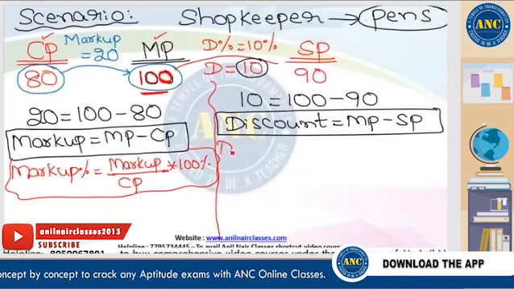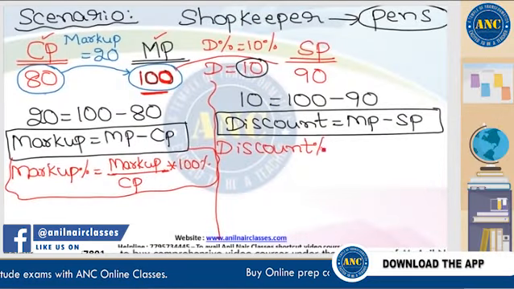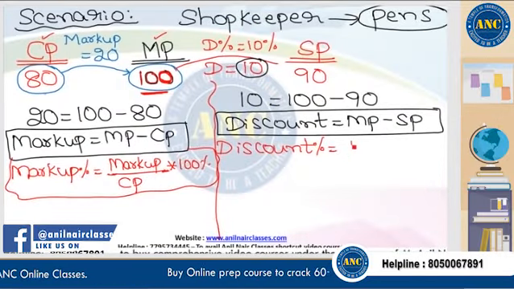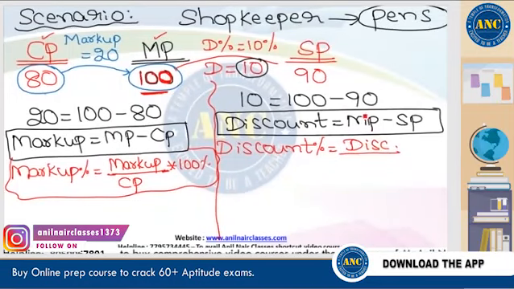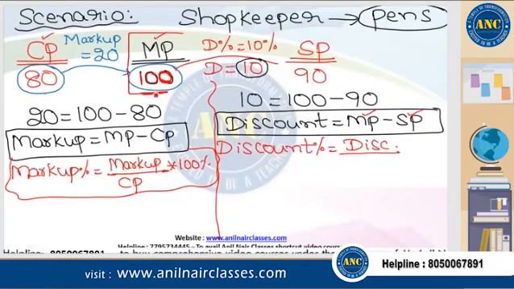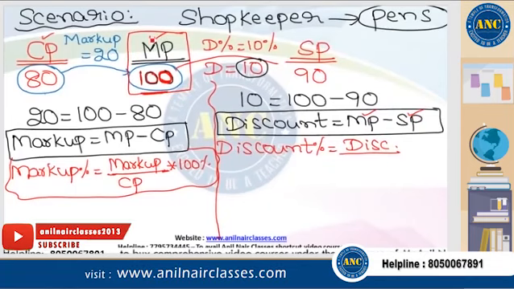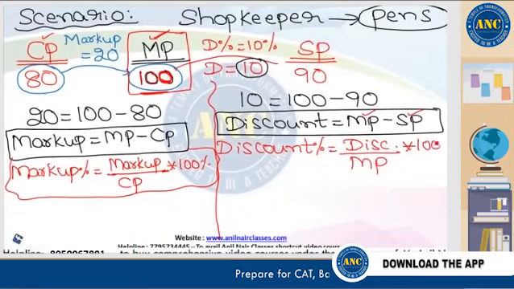Suppose I want to express a discount in terms of percentage. If it is profit percentage, numerator is profit. Discount percentage means numerator is discount, and discount is calculated between MP and SP. First thing that will happen is MP, market price. Put that in the denominator into 100%.